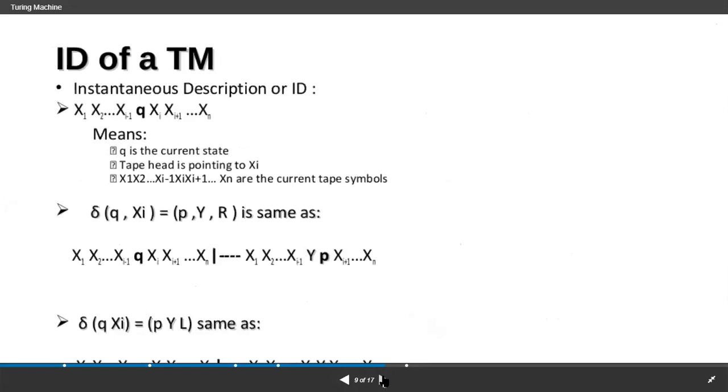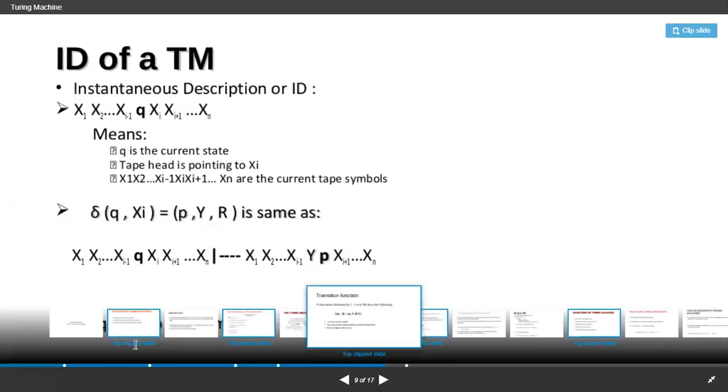And the next thing is the ID of a Turing machine. I already explained the ID of a PDA. The same concept we have here, the ID of a Turing machine. ID is nothing but an instantaneous description. And how the instantaneous description can be defined is, see here,